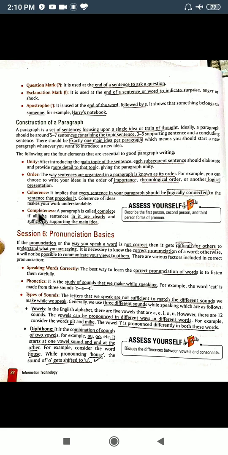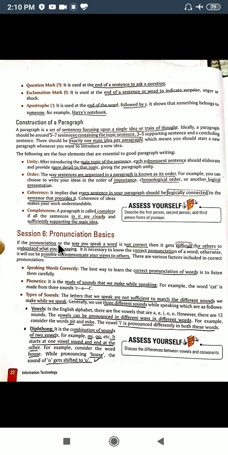Okay, next is completeness. Whatever paragraph you are writing should be written completely, clearly, and it should have sufficient supporting sentences regarding that main idea.